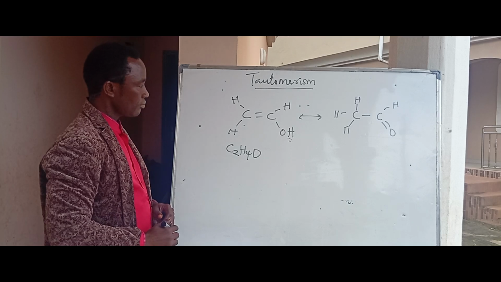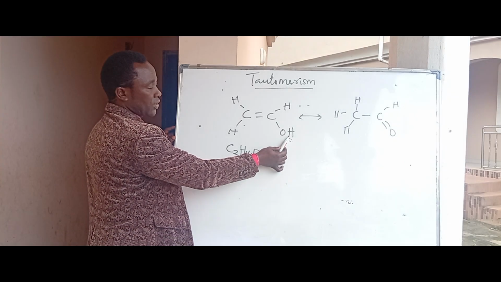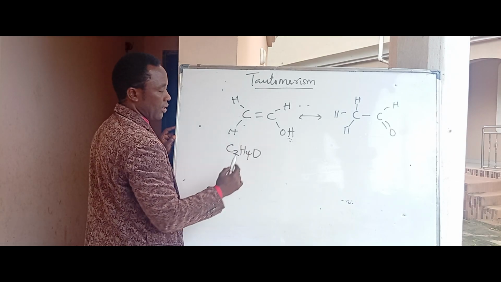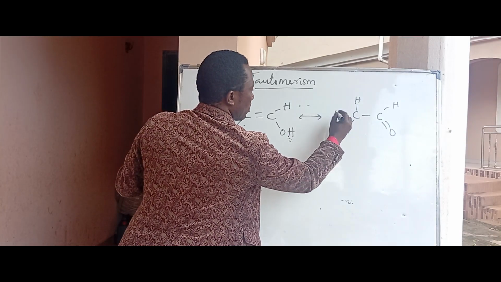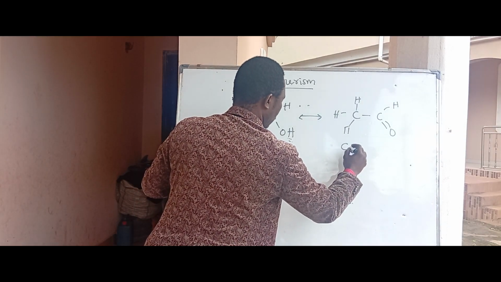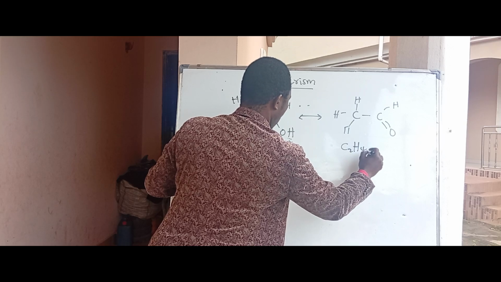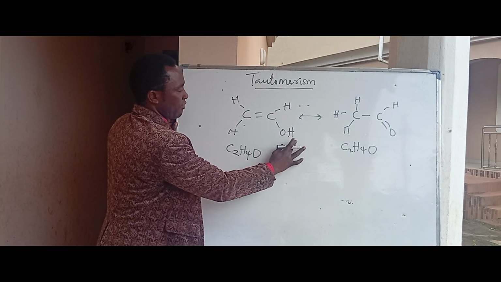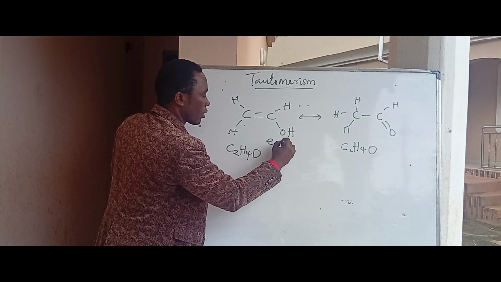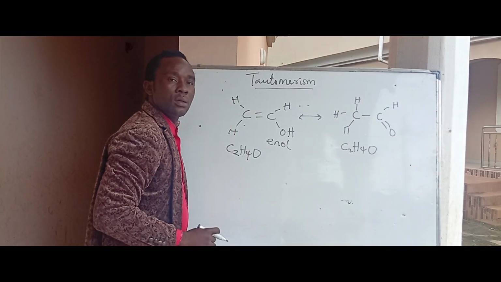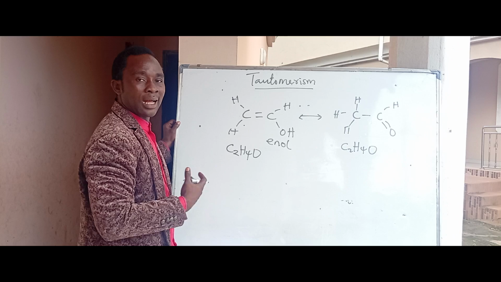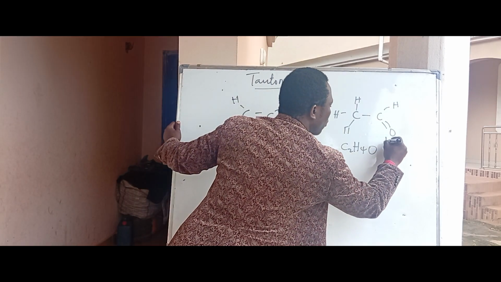Because of the movement of this group to this place, the double bond here will break, while a double bond will be introduced here. Now, what is the molecular formula for this compound? It is also C2H4O. So this one is having the hydroxy group. That is why this compound is called the enol. Why this one is having C double bond O, which is a ketone functional group, that is alkanone functional group. That is why we call it keto form.